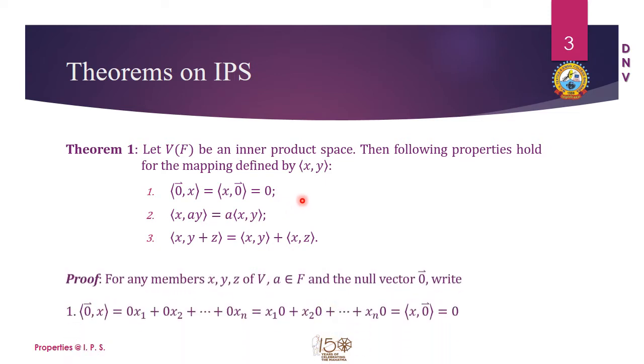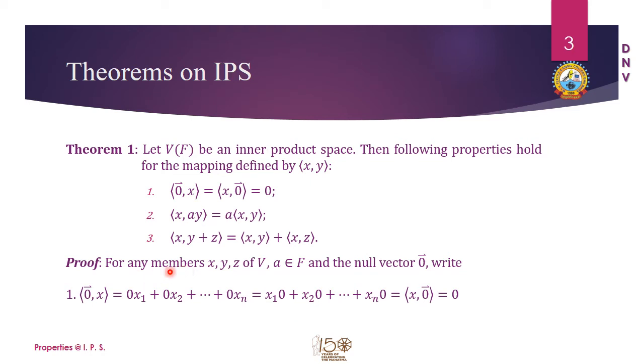So let us have the proof of it. We consider three members x, y and z in V, and a to be a real number in the field F, and also we consider the null vector, or we can call it the zero vector. We can write the inner product of 0 and x in the expanded form like 0x1 plus 0x2 up to 0xn. Since we are dealing with vector spaces, we can very well use the properties of real numbers which the field F exhibits.